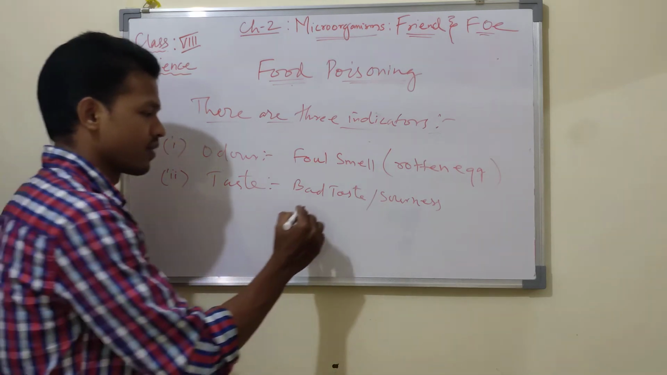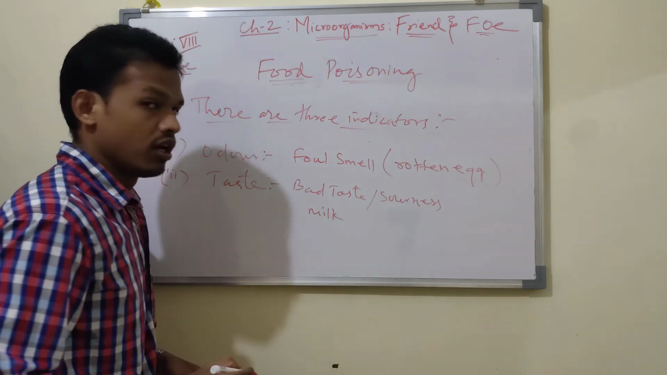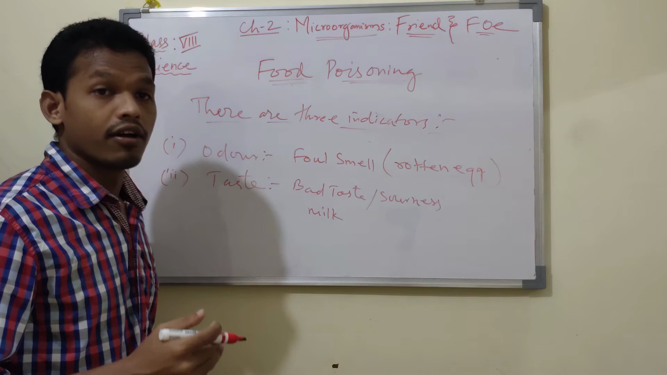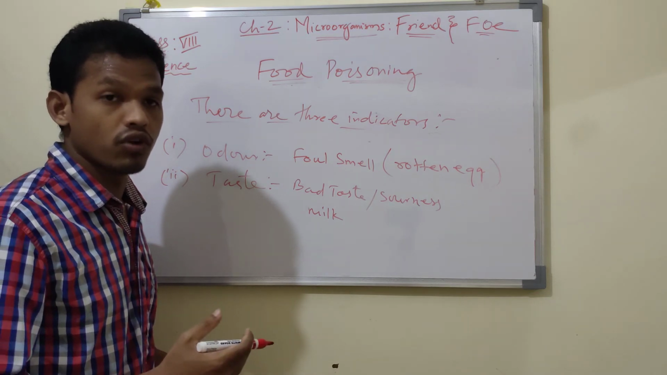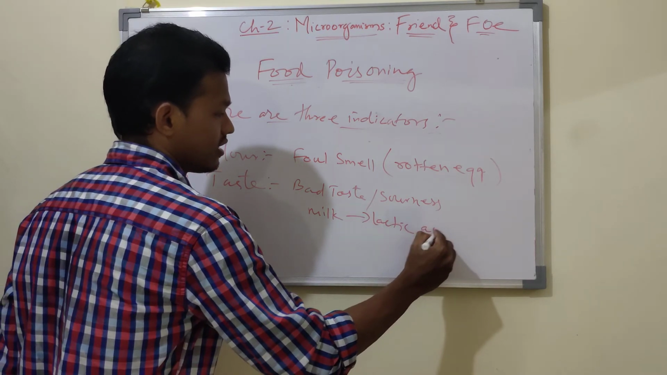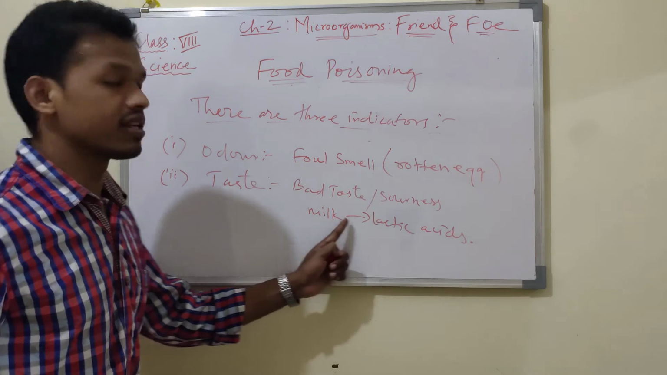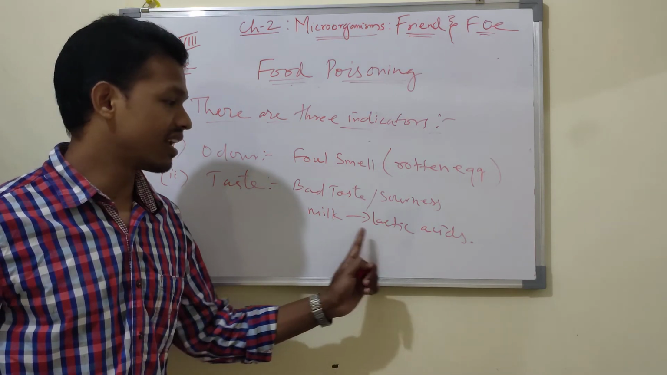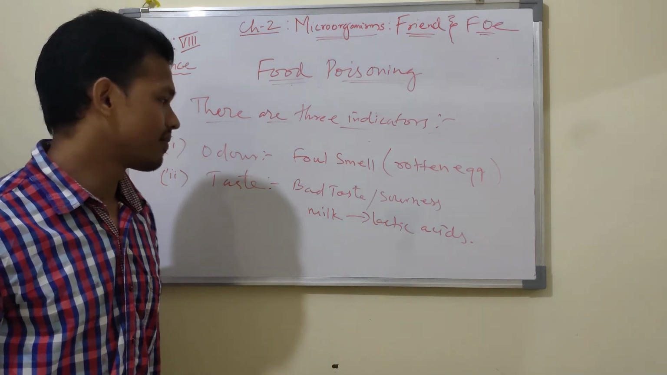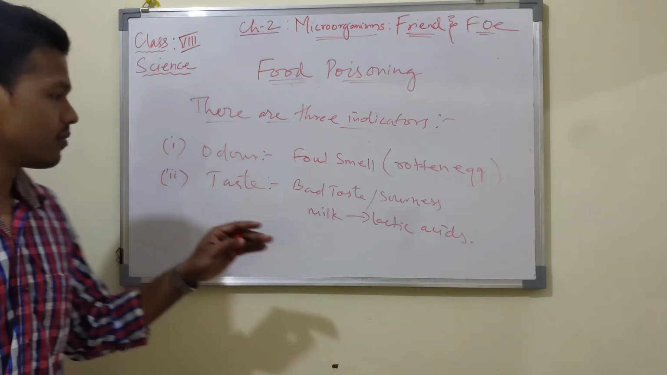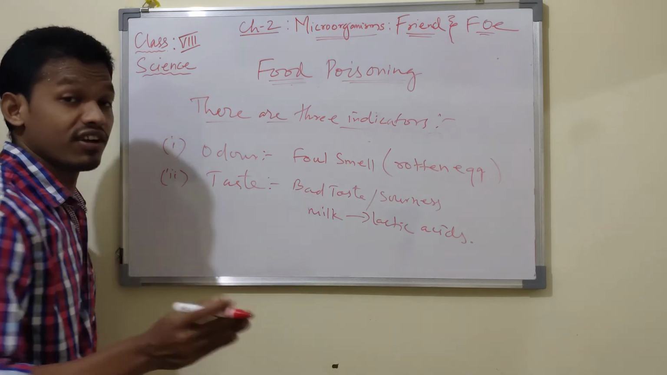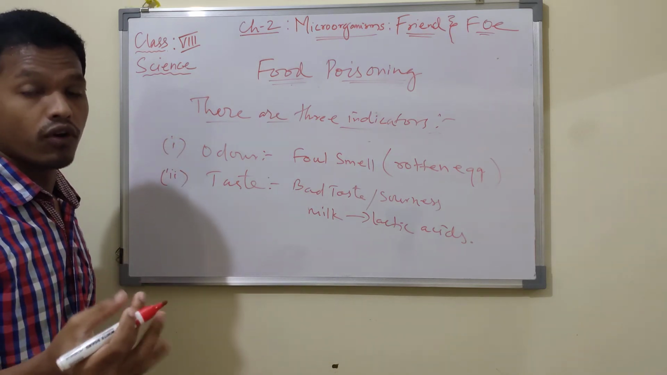For example, milk. In milk, soreness develops due to the production of lactic acid. Soreness produced in milk is due to the production of lactic acid in the food called milk. So this gives some bad taste or soreness. In that way we can identify whether the food is good for consumption or not.